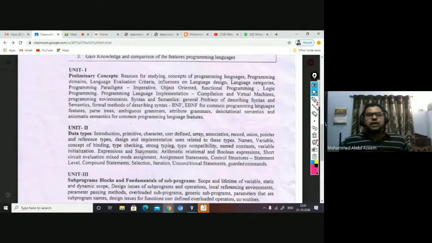So here, data types. What do you mean by data type? A data type is a set of collection of objects, or a set of collection of elements, or events, and the set of operations performed over them. If you miss the second part, then the definition of the data type will be missed. I have divided the definition into two parts. The first part is a set of collection of elements, and the second part is the set of operations performed over them.